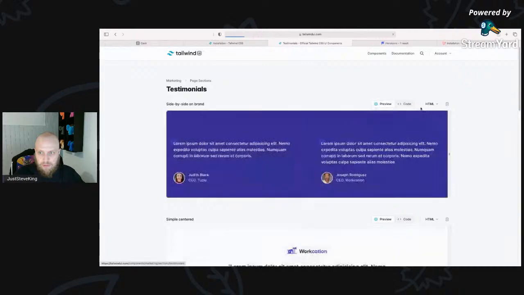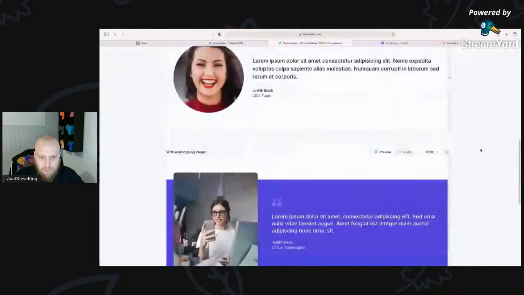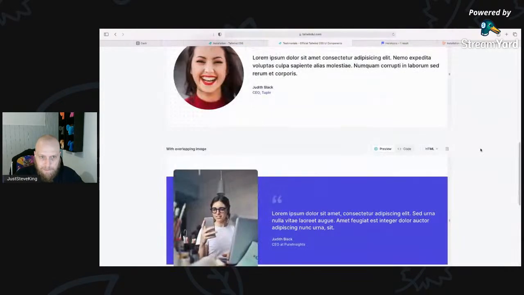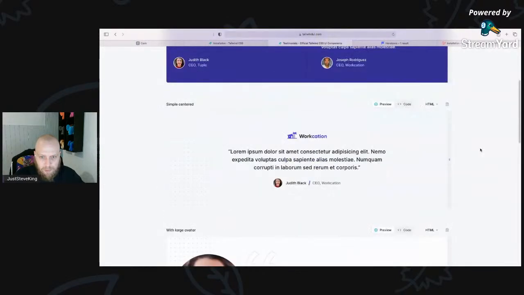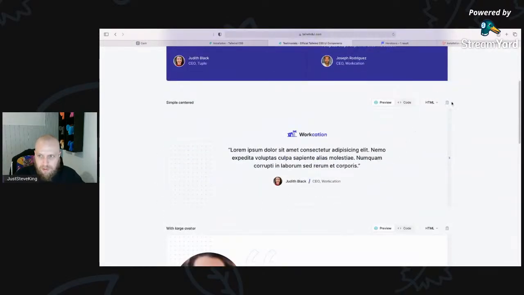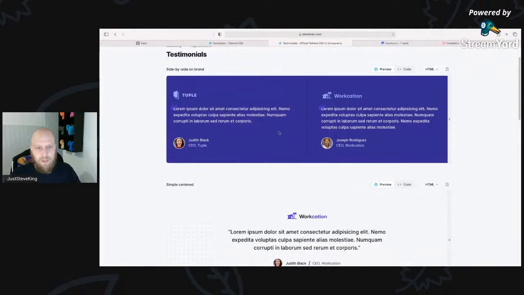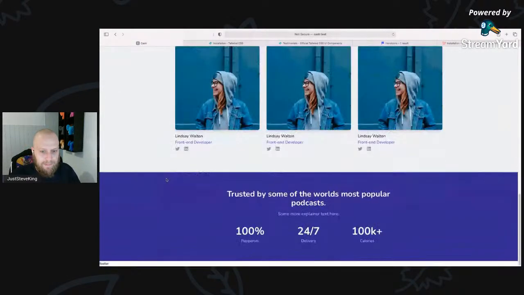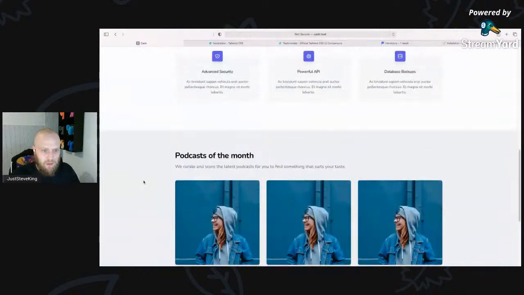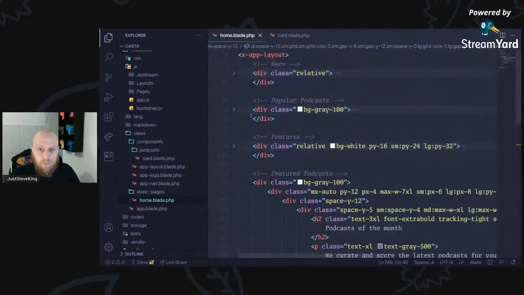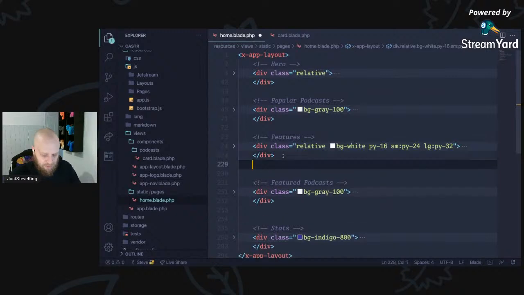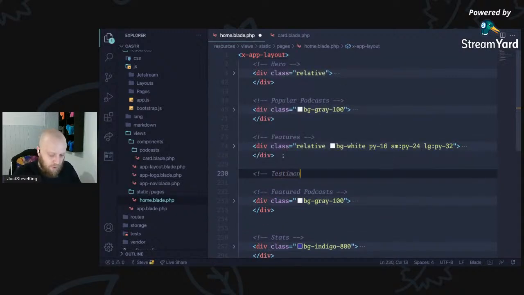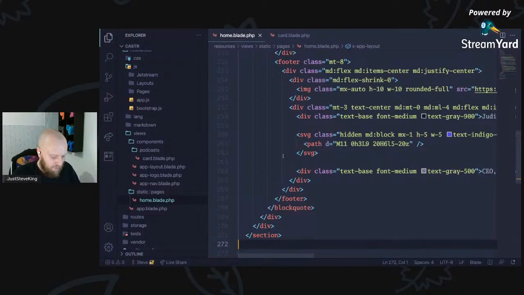That looks pretty cool. We've got stats, testimonials. Do we want testimonials? We probably do. We'll go for something clean and simple, something like this. Okay, something that's not too in your face. The brand one looks great, but it's too purple if you want to keep your brand clean and out the way a little bit. So maybe that could go before podcasts of the month on the homepage. So featured podcasts. Then we could do testimonials. Here we go. Let's get some structure on this.